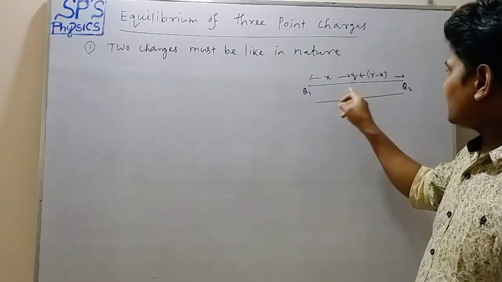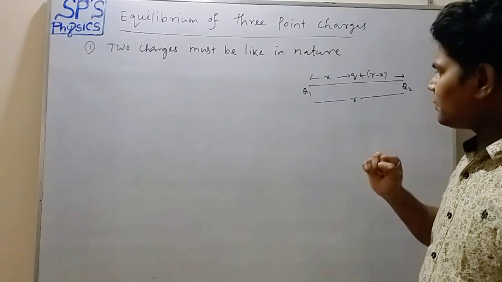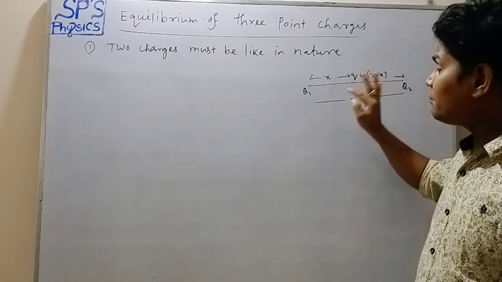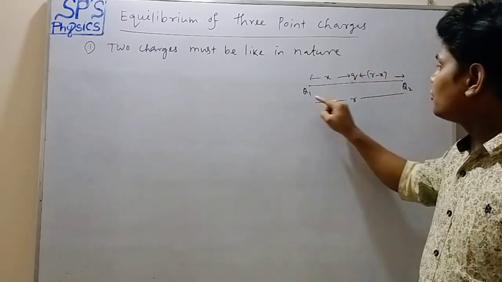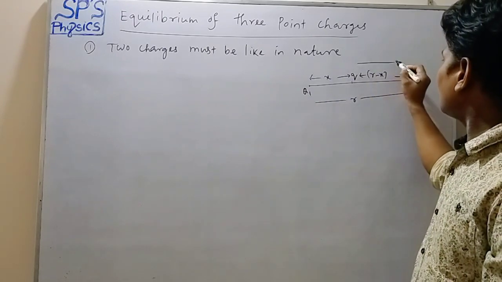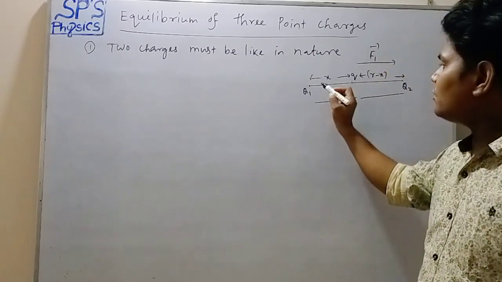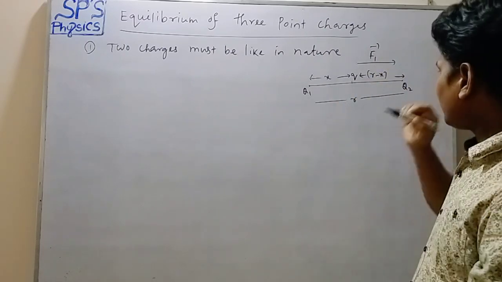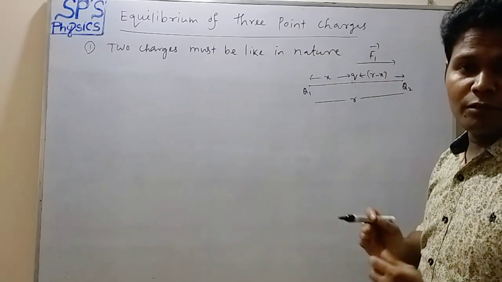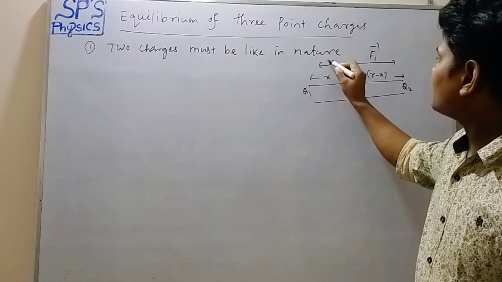Okay, so these are similar charges, so there is a force of repulsion between them. Suppose F1 is the force on charge Q due to charge Q1. Its direction will be here. Similarly, the force on charge Q due to charge Q2, suppose it is F2, must act along this direction.